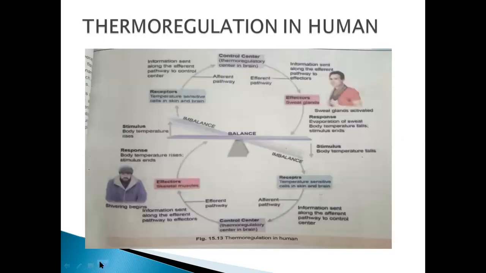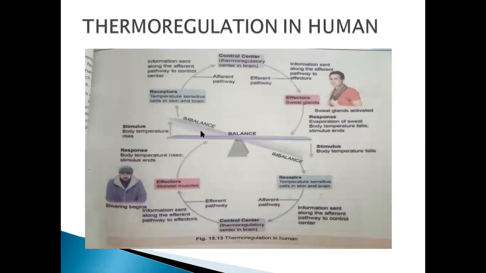Next is thermoregulation in humans, given here. You can see this imbalance. This is a balanced trend. Now, when it becomes imbalanced, what happens? And when does it become imbalanced? In the situation when the body temperature rises above the set point. The set point is 37 degrees centigrade in your body.